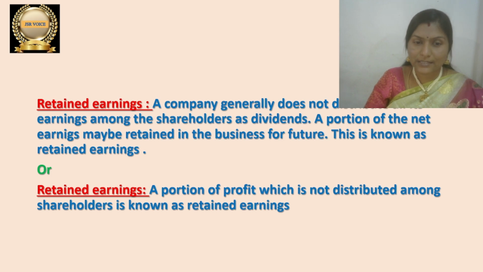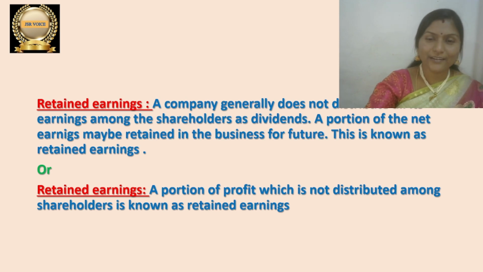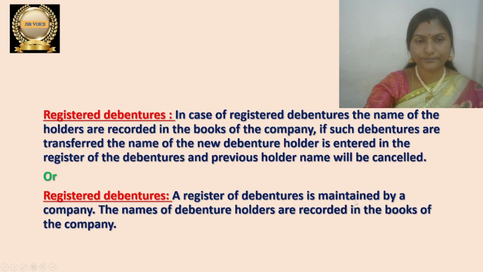And let me read the short one, simple one. A portion of profit which is not distributed among shareholders is known as retained earnings. Hope this is clear for everyone. Let me discuss next one.